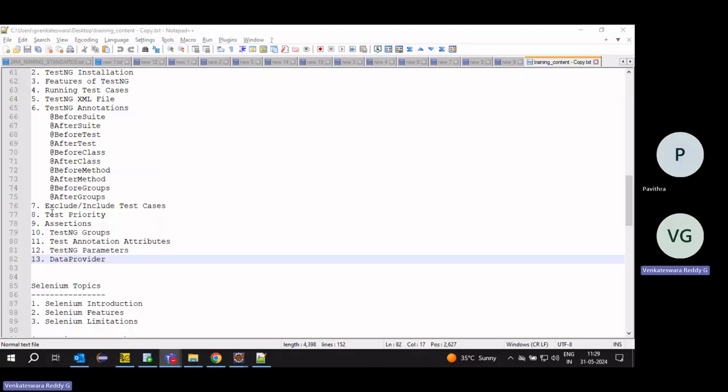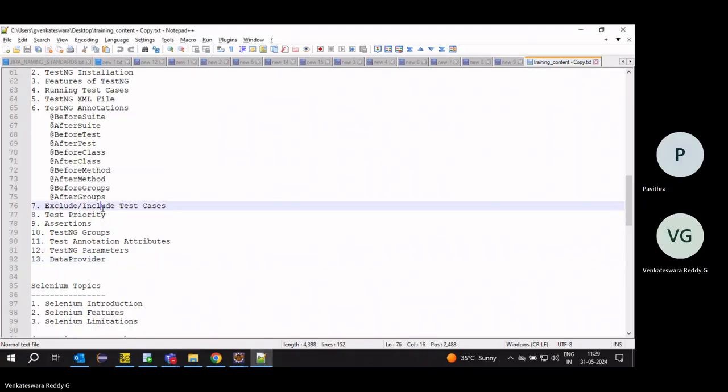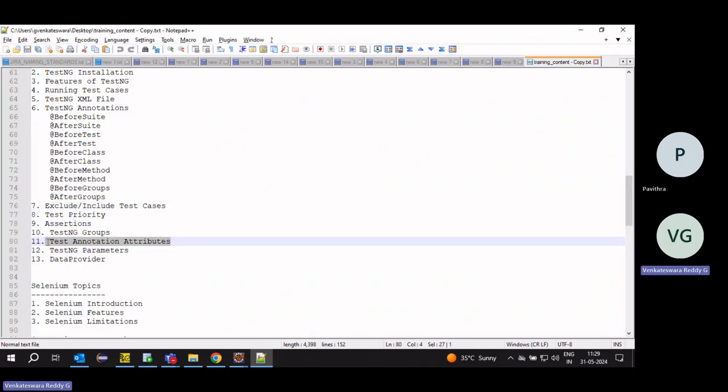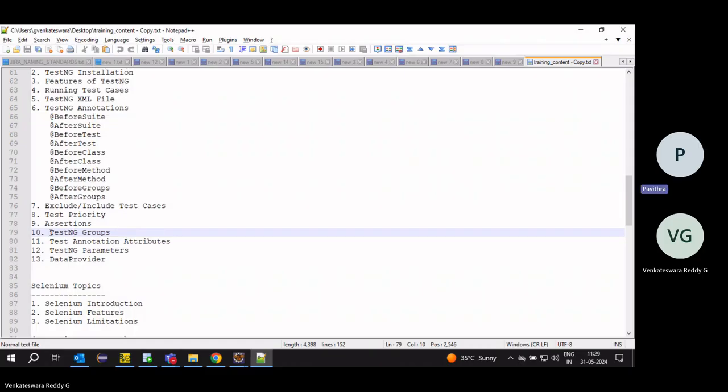Okay, fine. Yesterday we saw priority, include, exclude, assertions, and some of the annotation attributes. We'll see groups today.